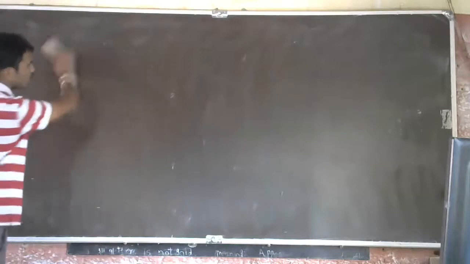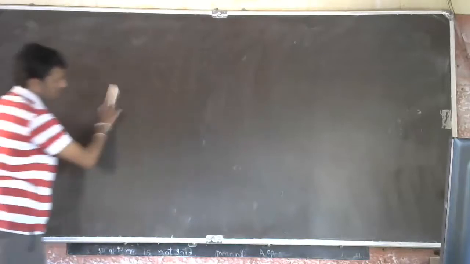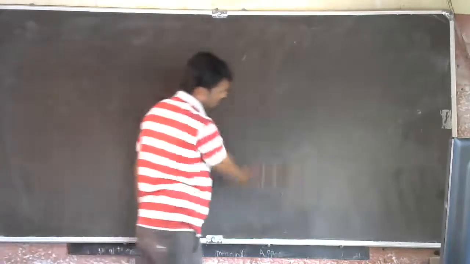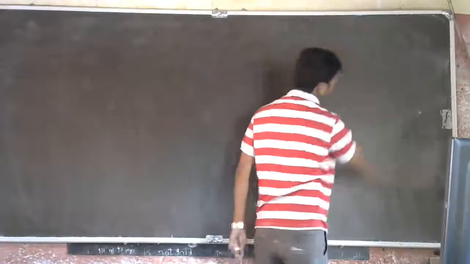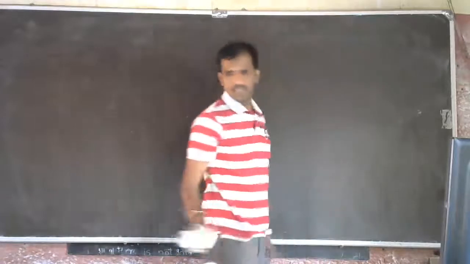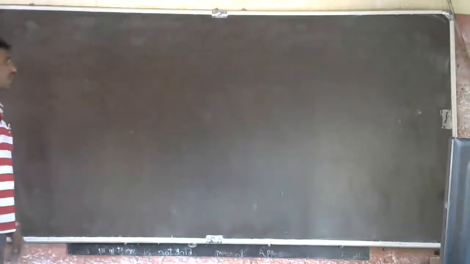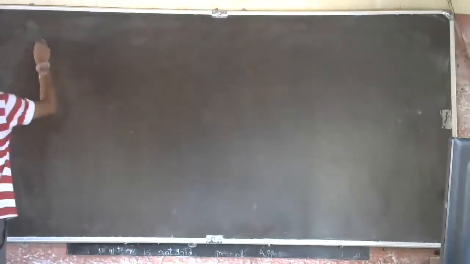If you have any doubt or clarification, please call me or message me so that I can clarify. Or from tomorrow, when you come to class, you can ask the doubt there itself. Okay, so we'll see the terminologies.